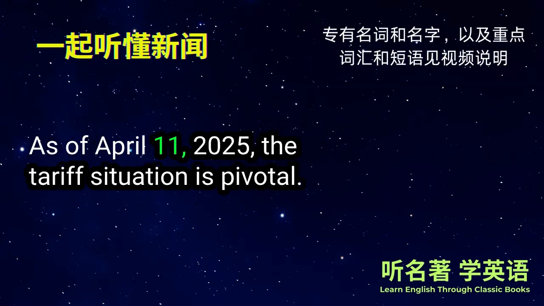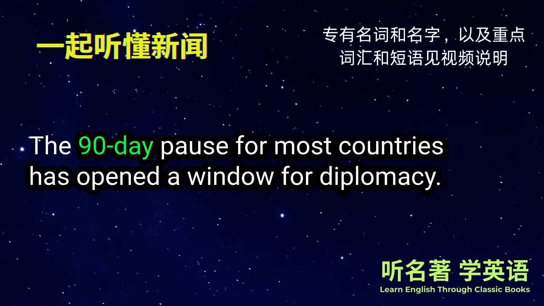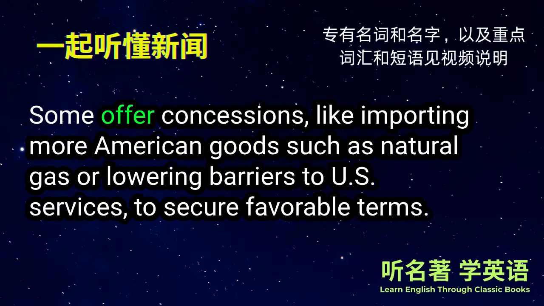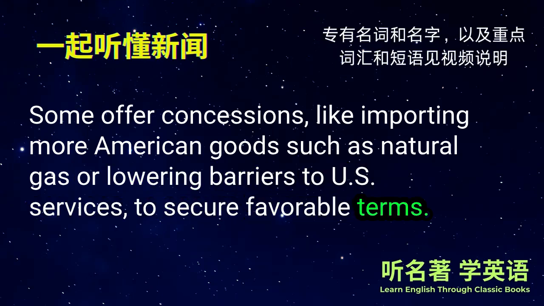As of April 11, 2025, the tariff situation is pivotal. The 90-day pause for most countries has opened a window for diplomacy. Leaders from Europe, Japan, and South Korea are holding talks with the U.S. to avoid new tariffs. Some offer concessions, like importing more American goods such as natural gas or lowering barriers to U.S. services to secure favorable terms.